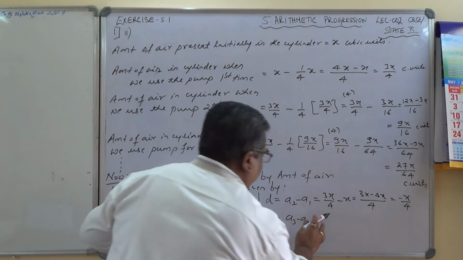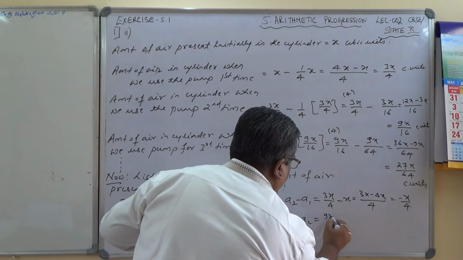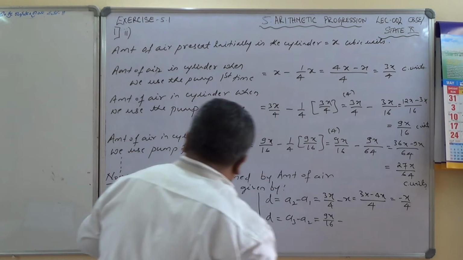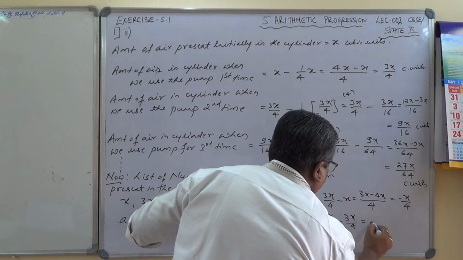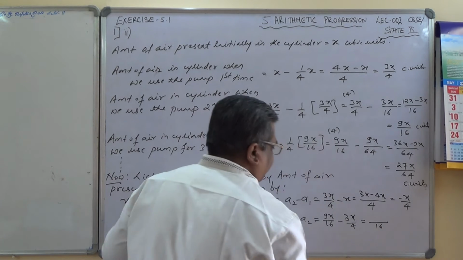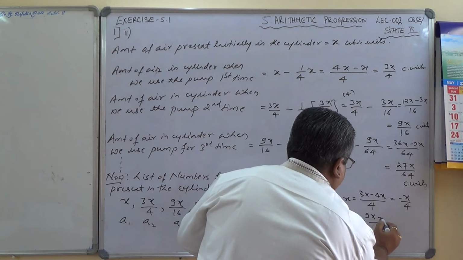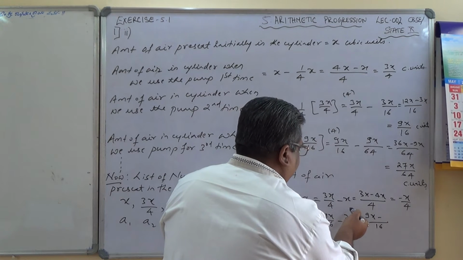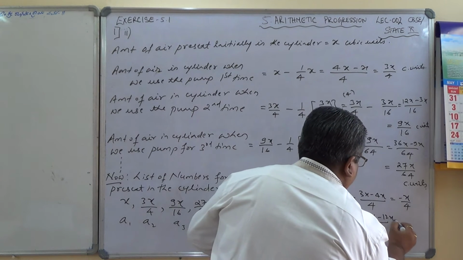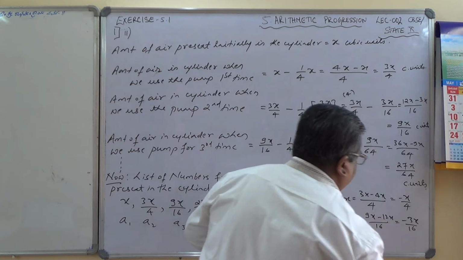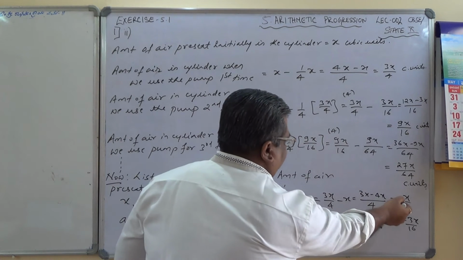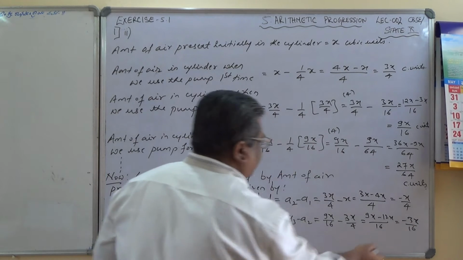A3 minus A2 is 9x by 16 minus 3x by 4, which equals, LCM 16, 9x minus 4 times 3, that is 12x, so minus 3x divided by 16. Earlier the common difference was minus x by 4, now minus 3x by 16.